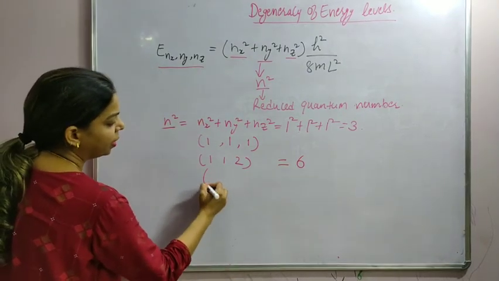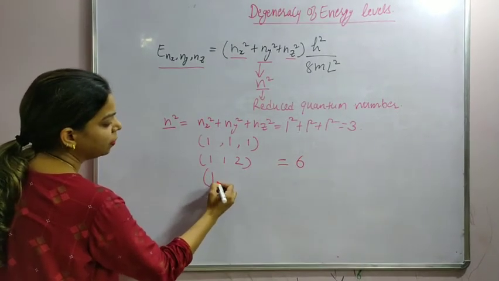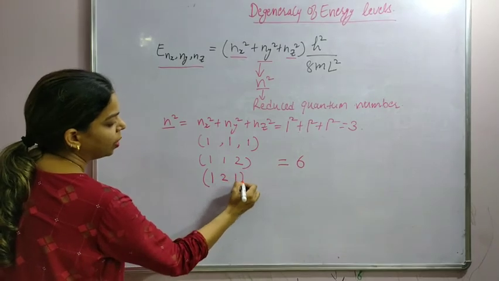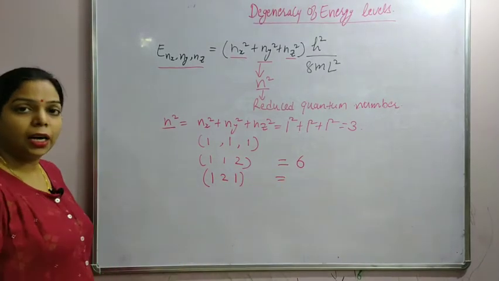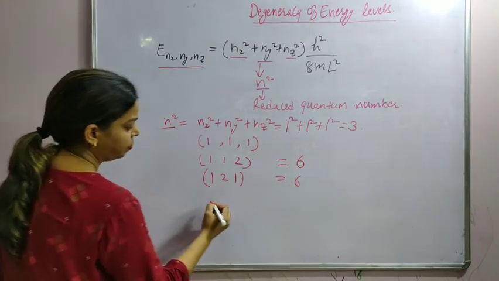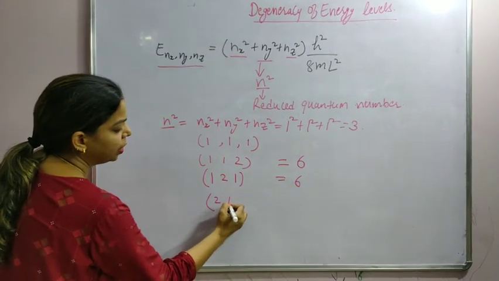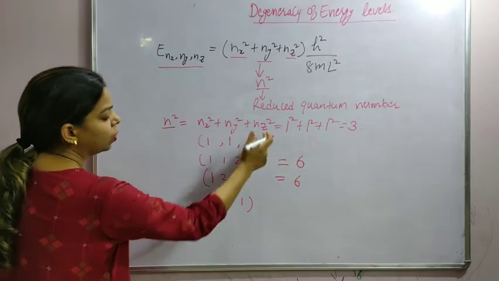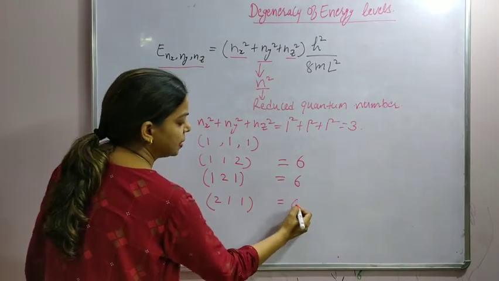Now we take another set which is 1, 2 and 1. Again the value will be 1 square plus 2 square plus 1 square, 6. And if I take 2 over here and 1 for the other two quantum numbers, it will be again 6.